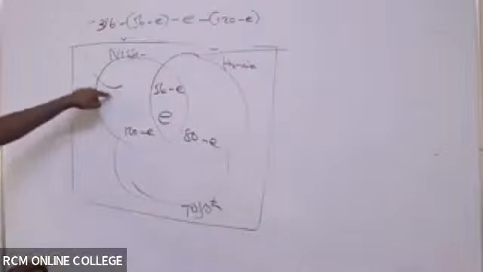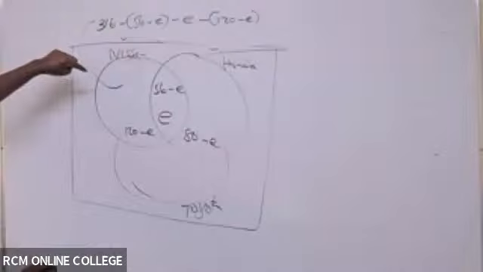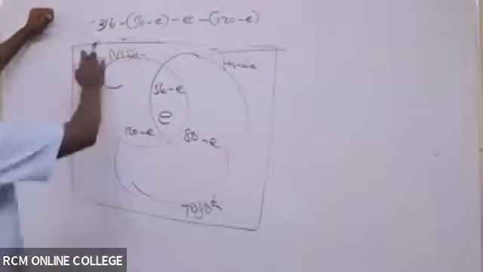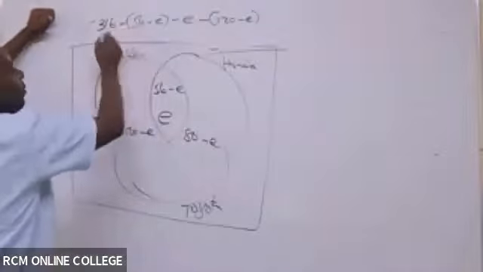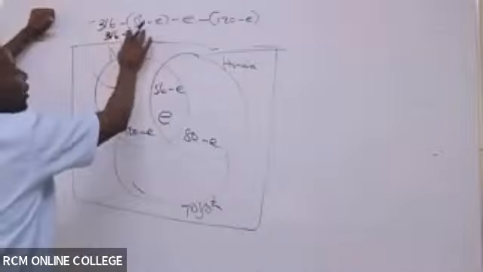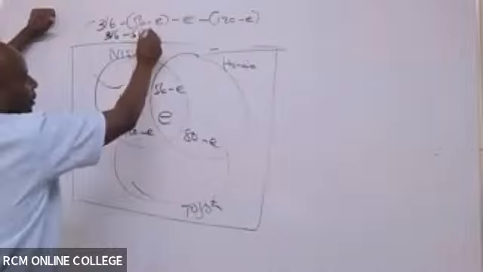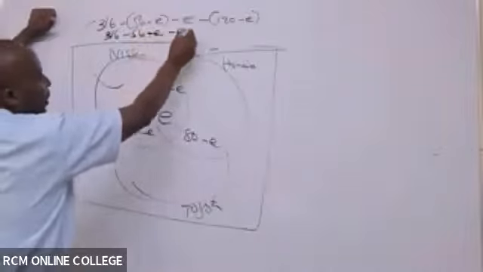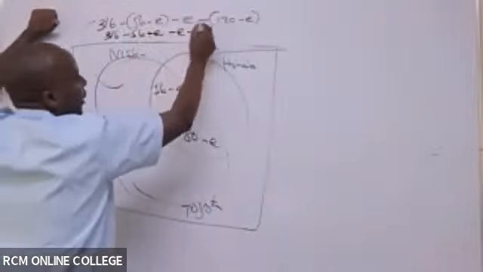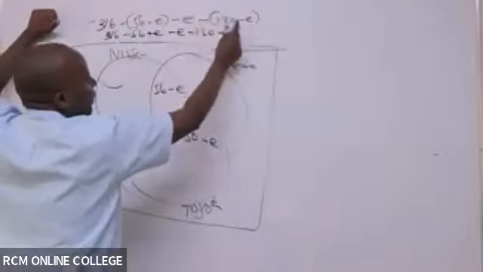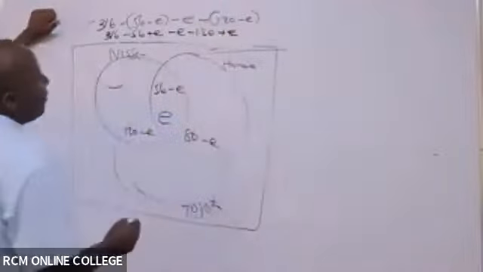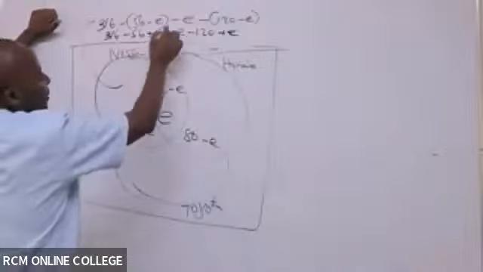So to get this space alone, go ahead and open brackets here. If you open brackets, this will be 316 minus 56. But you see, this minus will chew into this to make it positive E. Minus E, minus, this will be minus 120, but this will be plus E. Abracadabra, I can see plus E minus E goes.